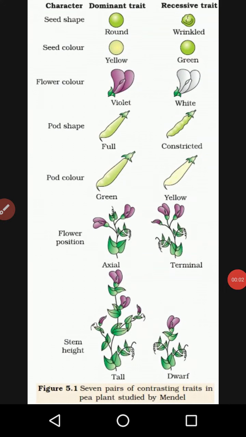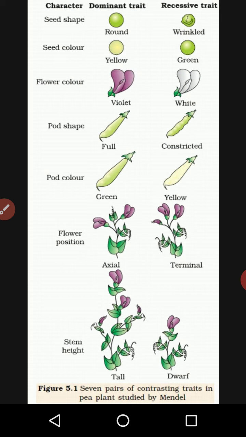Hello, good morning, children. So, again, welcome back to you all in the class of biology. We are here to complete the next portion of the chapter, and the chapter name is Principles of Inheritance and Variation. Clear?